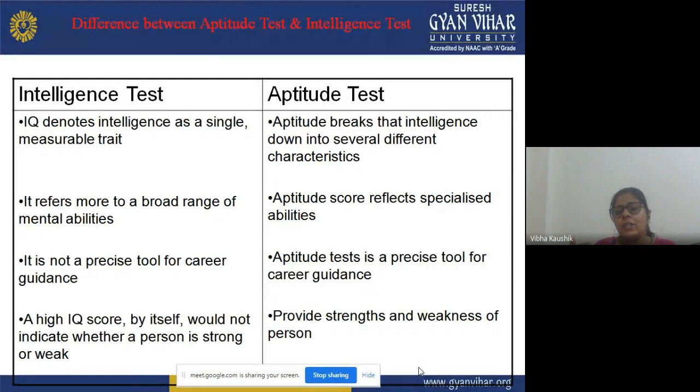Now, what are the specialized abilities? Abilities of that particular individual in that particular area. So when we administer these tests, we will be able to know the strengths and weaknesses of the person related to that aptitude test.